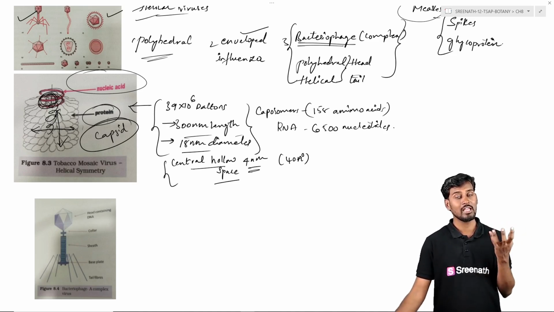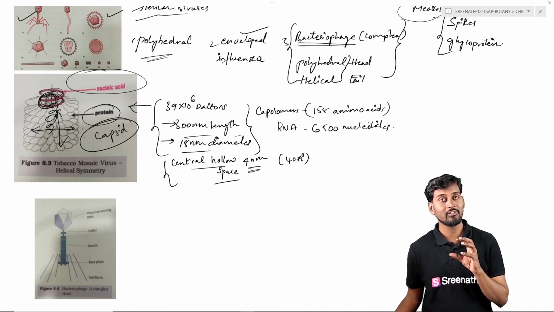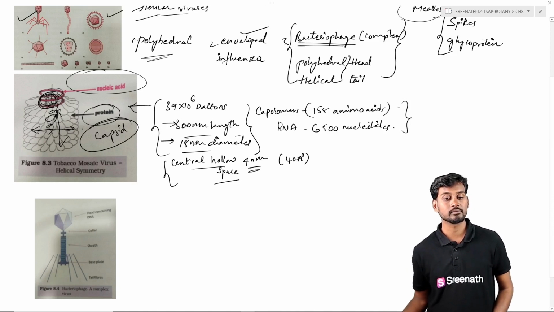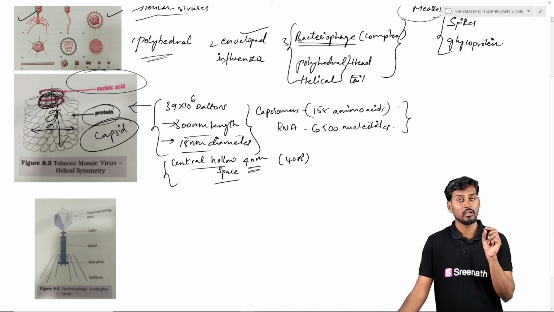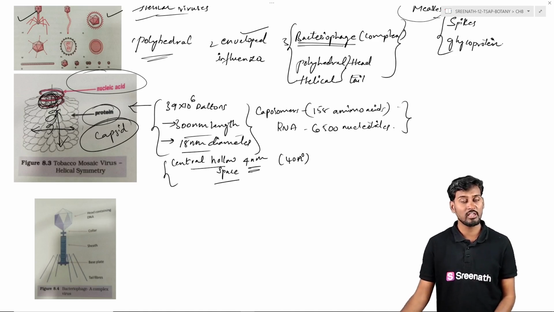So they can arrange in a different format, leading to the arrangement of the proteins in a helical format, and they are enclosing the entire RNA molecule. Each capsomer is a single subunit consisting of 158 amino acids. So 158 amino acids make up a capsomer, and about 3000 capsomers arranged one after another form the capsid.